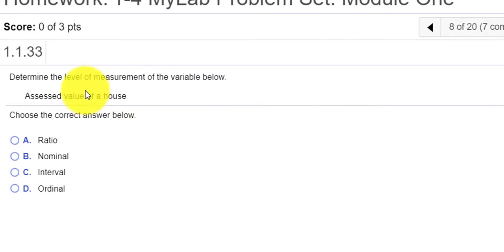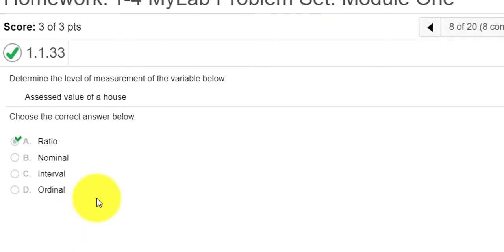It says determine the level of measurement of the variable. It says assess the value of a house. So I checked ratio because the ratio level of measurement basically has the properties of the interval level of measurement, and the ratios of the values of the variable have meaning. A value of 0 means the absence of the quantity, and arithmetic operations such as multiplication and division can be performed, right? So I can multiply the assessed value by 2, I could divide by 2, I could add 100 grand to the value. All right, so we end up with a ratio level of measurement.